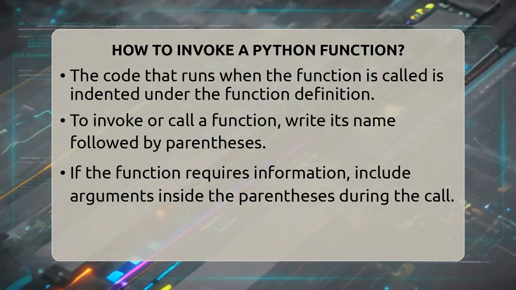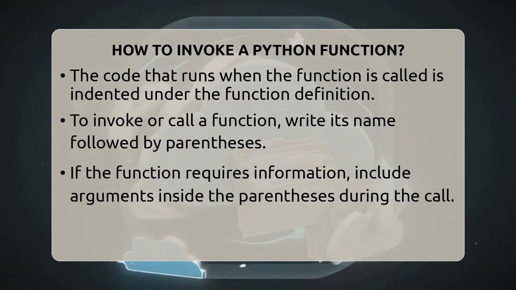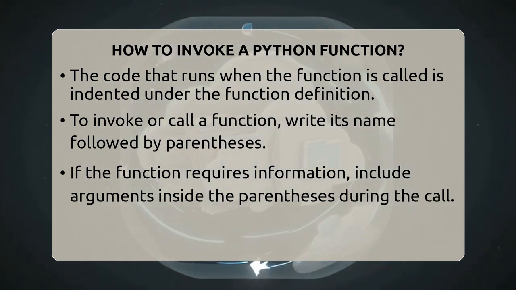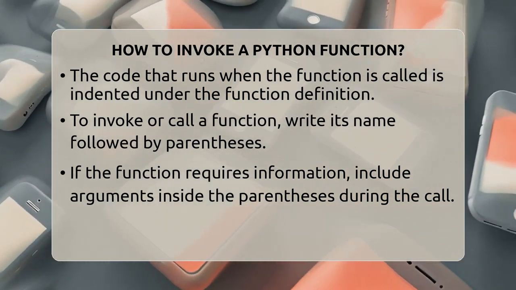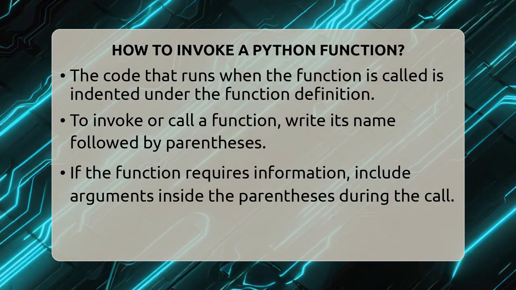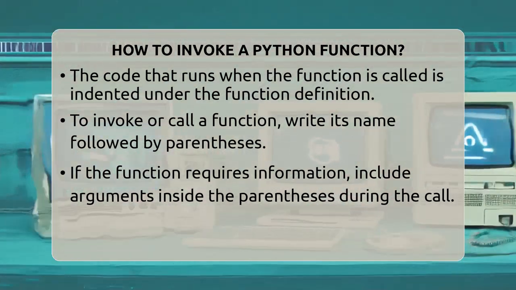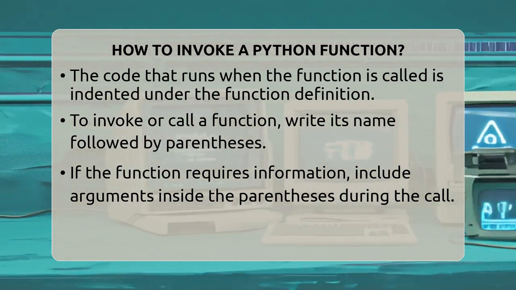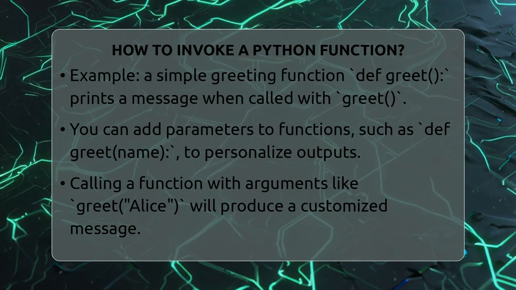Here is how it works. First, you create the function using the keyword def, then the function name and parentheses. Inside the parentheses, you can add parameters if needed. Then, you write the code that runs when the function is called, indented under the definition line. To run the function, just type the name of the function and add parentheses. If the function has parameters, include the arguments inside the parentheses.